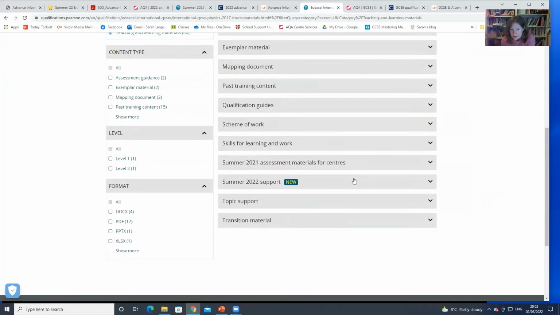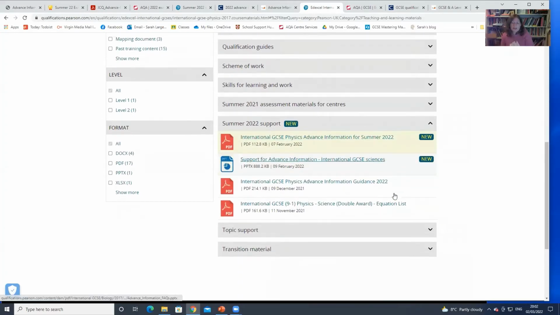yes, down the bottom here, the summer 22 support, and this area has got lots of useful information, so it's worth exploring for your subjects anyway. But the PowerPoint that's mentioned, support for advanced information, that's actually quite a useful read. That was a presentation I think that Edexcel did themselves, and it has more information about the advanced information for sciences in particular.